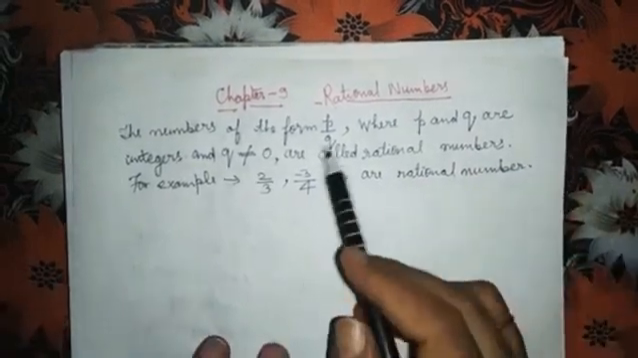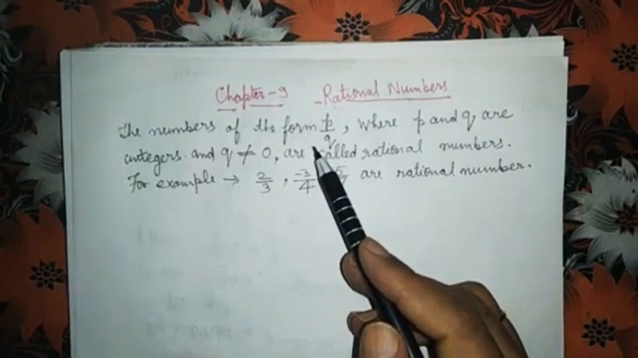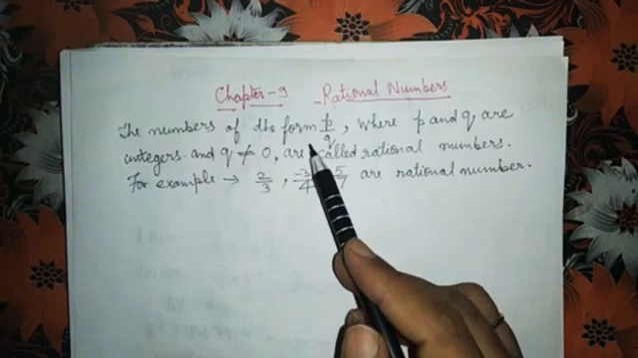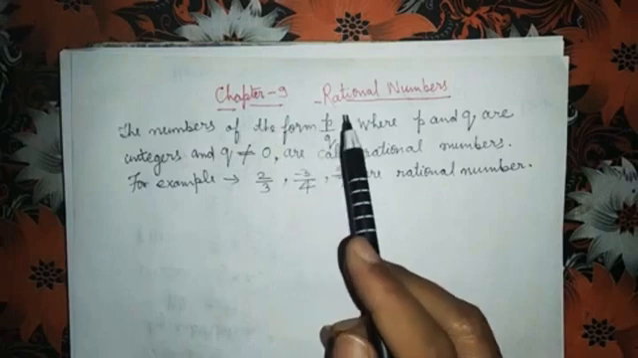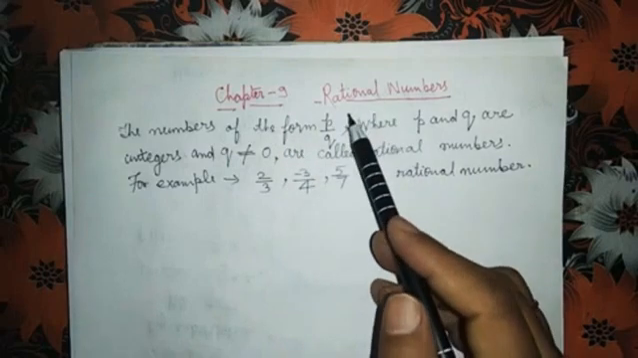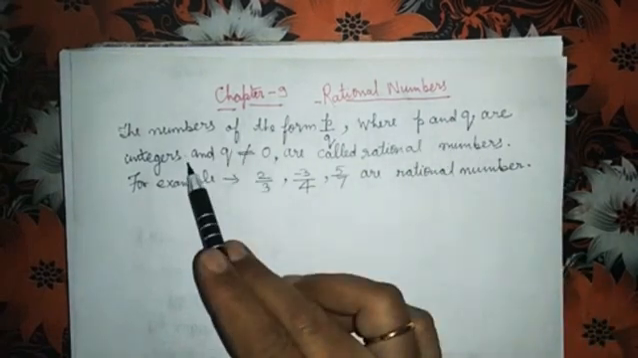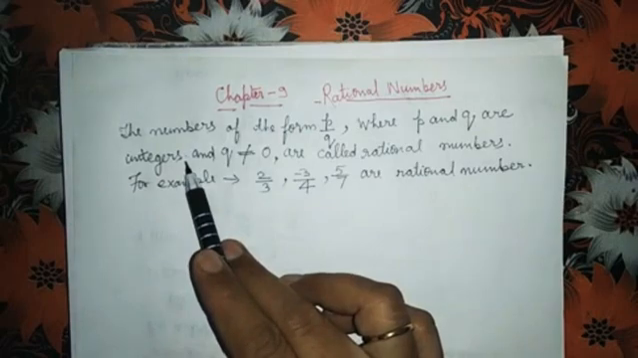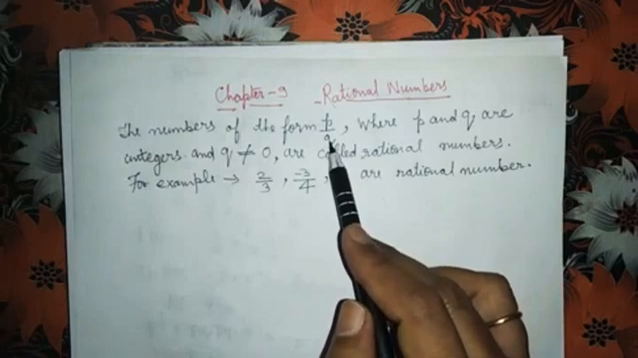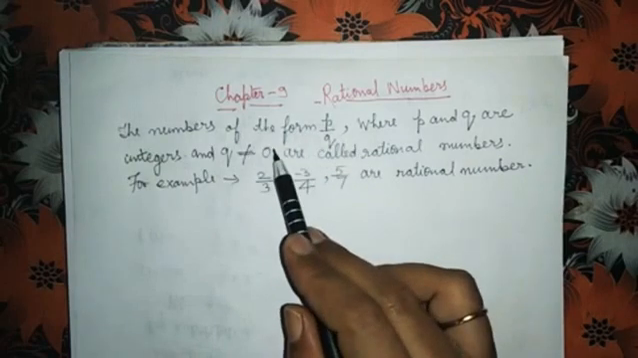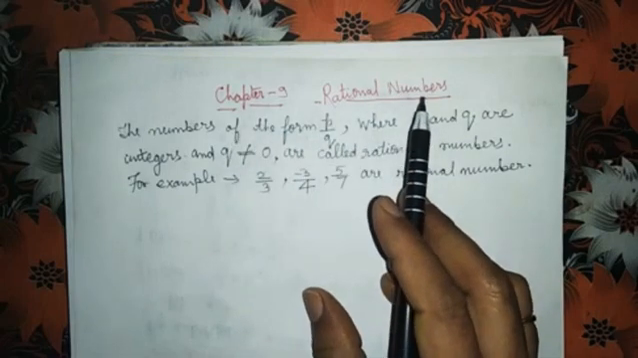Children, just before rational numbers, I told you the definition of a fraction. In a fraction, the definition is the numbers of the form A upon B, where A and B are natural numbers. Here P upon Q, these two are integers. But in the case of a fraction, these two numbers are natural numbers. Okay, this is the basic difference between rational numbers and fractional numbers.